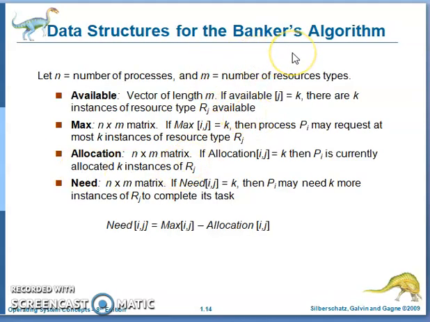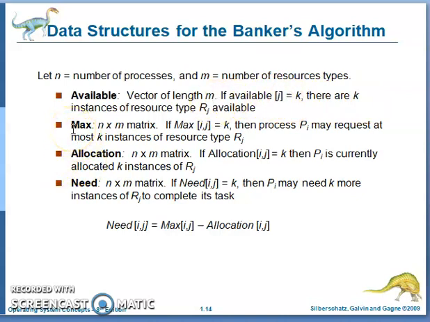Data structures for the Banker's algorithm. The Banker's algorithm is the deadlock avoidance algorithm. So, data structures. One is Available. This is a vector of length m, where m is the number of resources. If Available[j] equals k, it means there are k instances of resource Rj available.